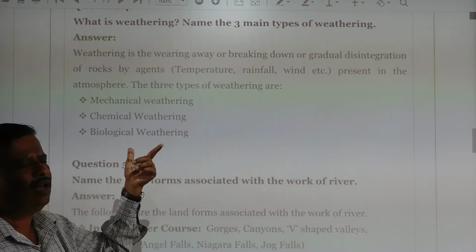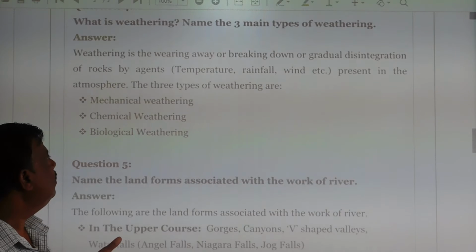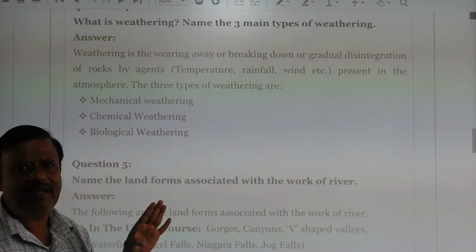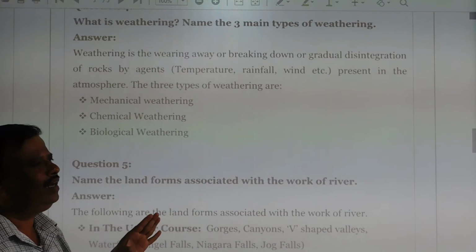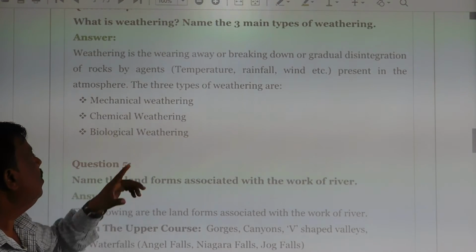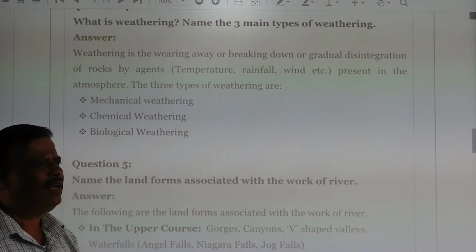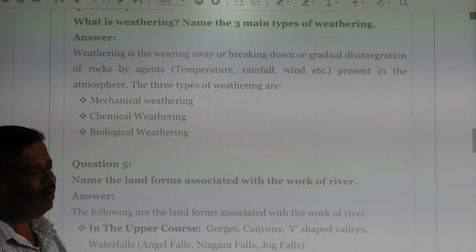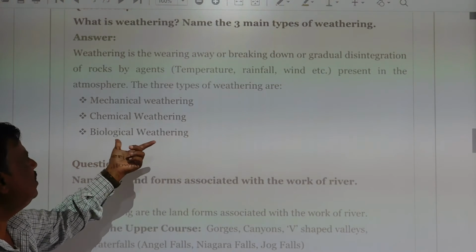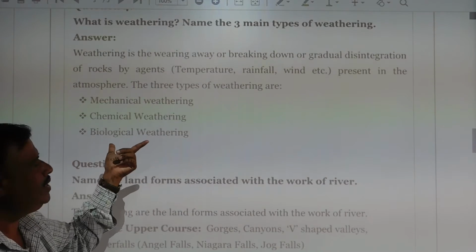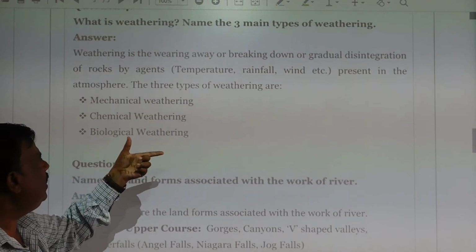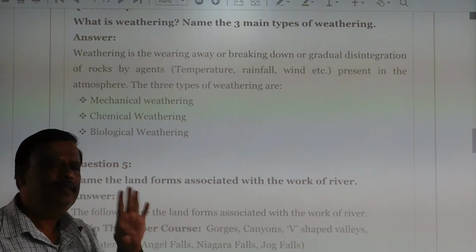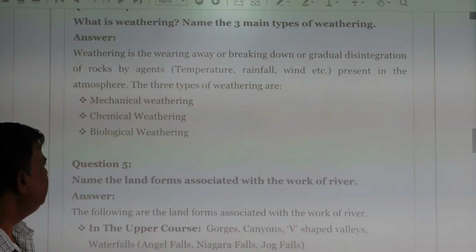Through the mechanical way, weathering also happens. Then the biological way. So mechanical weathering, chemical weathering, and biological weathering: these are all the three important weathering types.